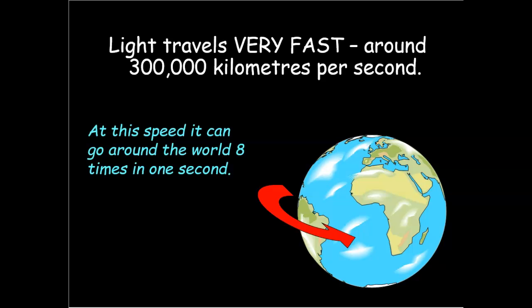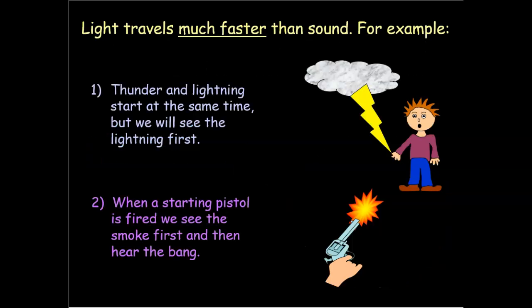And because that's how fast light travels, it travels much faster than sound. For example, did you know that thunder and lightning actually start at the same time? But you will see the lightning first, and then you'll hear the thunder. Or if you're watching a race and they put the starting pistol in the air, you will see the flash and the smoke first, and then you will hear the bang.